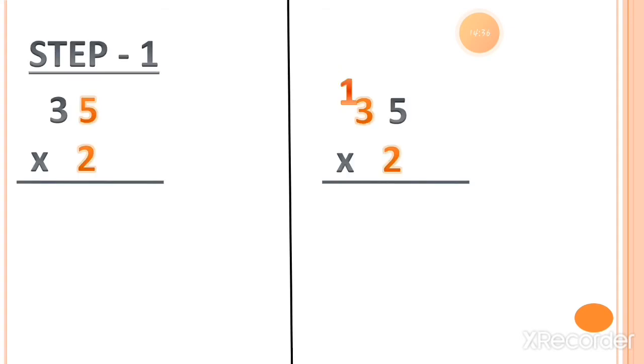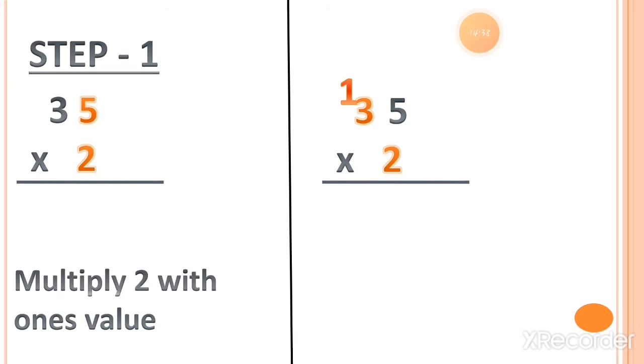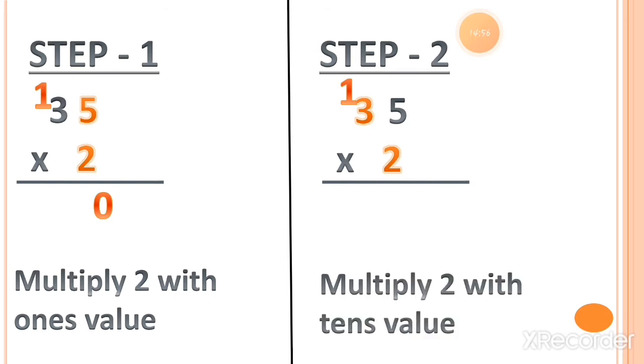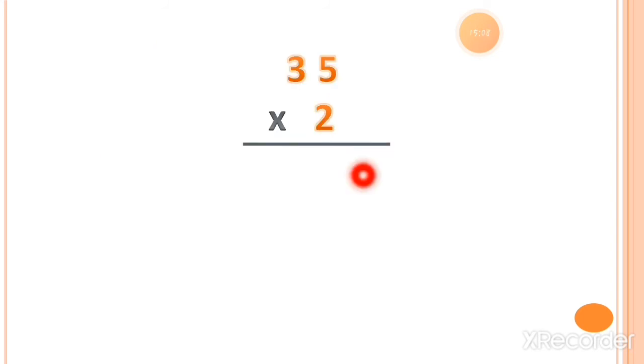Next sum I have for you. Let's multiply 2 with the ones value, which is 5. So 2 fives is equal to 10. I put 0 under the ones column, and 1 moves as a carry forwarded number. This step 1 is completed. Let's move to step 2. Multiply 2 with the tens value. 2 threes are 6, and you have to add the one into the 6, which is equal to 7. I hope you easily understood this.